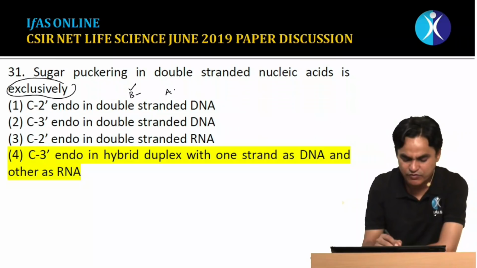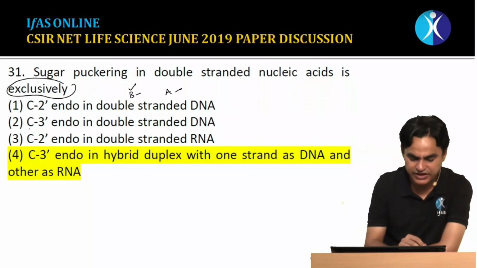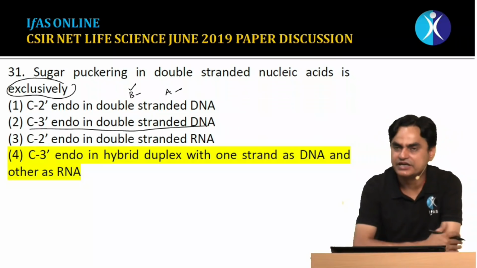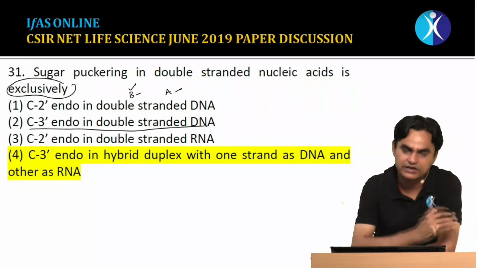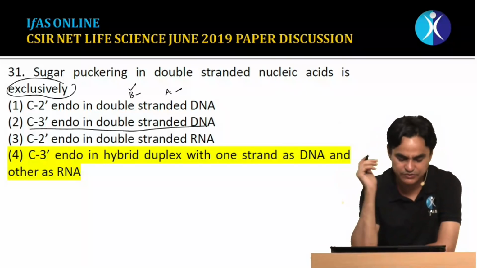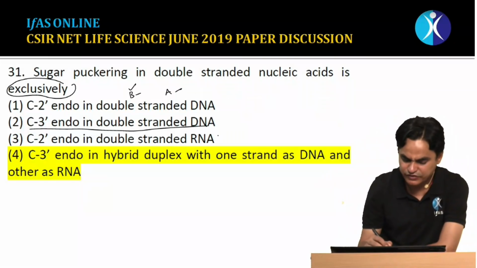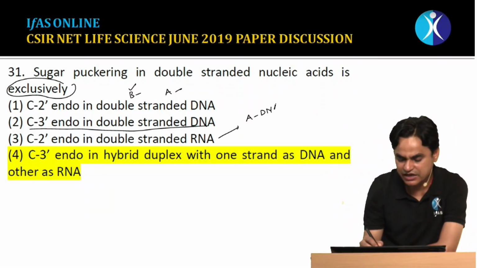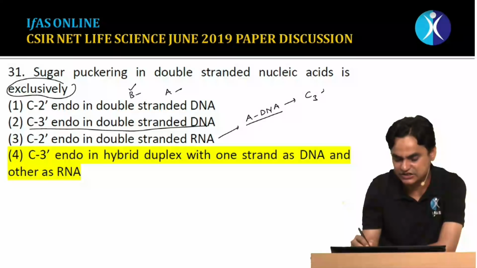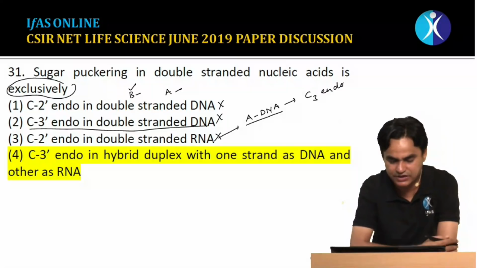If it is the A form of DNA, you know that even C3 could be endo. C3 endo in double-stranded DNA. No, this is also false, because we know that for B form DNA, C2 is endo, while for A form DNA, C3 is endo. C2 endo in double-stranded RNA. No, we know that double-stranded RNA resembles the A form of DNA, and whenever there is an A form of DNA, you will find that C3 would be endo. So this is also a false statement. These all are false statements.